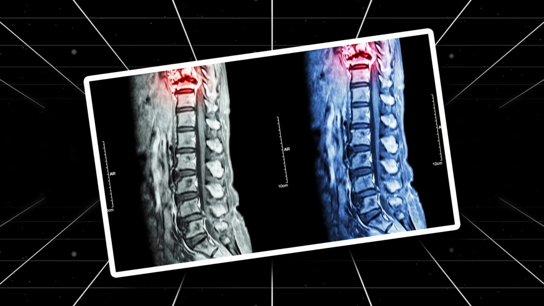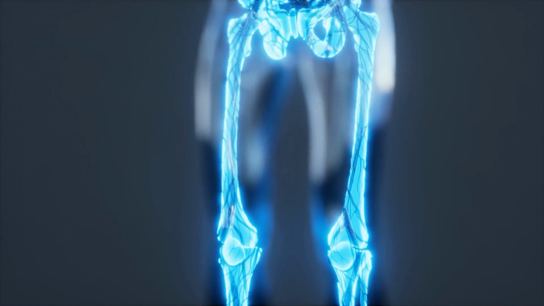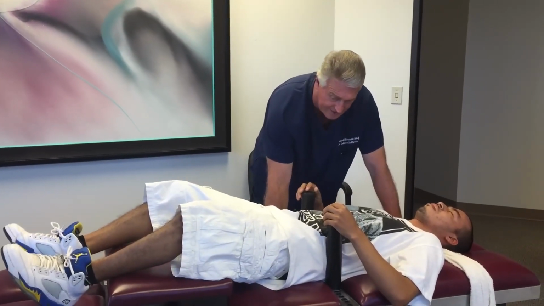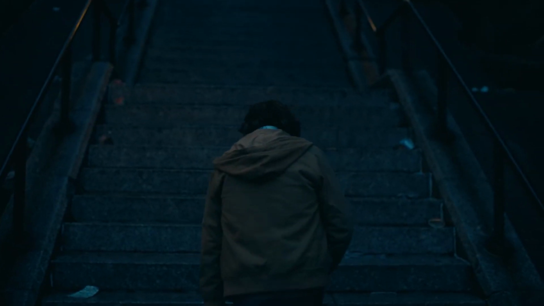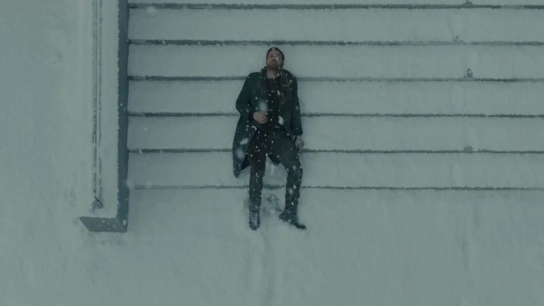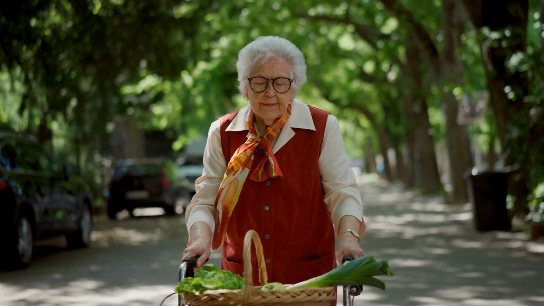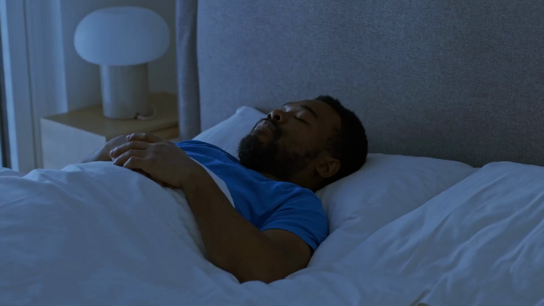Low back pain typically radiates to the buttocks, hips, groin, and thighs. Pain that radiates below the knee into the lower leg and foot suggests nerve root compression. Pain usually varies throughout the day. However, if the pain is consistently severe, especially at night or when lying down, it may indicate a serious underlying condition. Back and leg pain that worsens with walking but improves when sitting or leaning forward, often referred to as the grocery cart or shopping cart sign, suggests spinal stenosis. Mechanical back pain from spondylosis typically worsens with activity and improves with rest or lying down. Prolonged standing or sitting can also aggravate this type of pain.